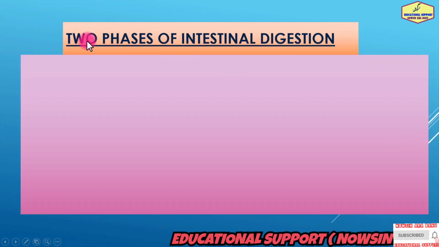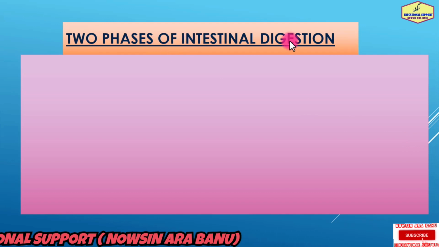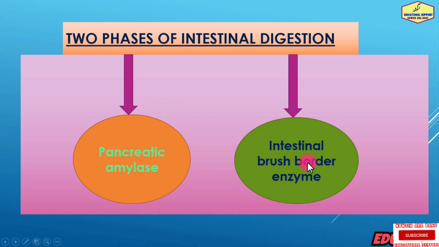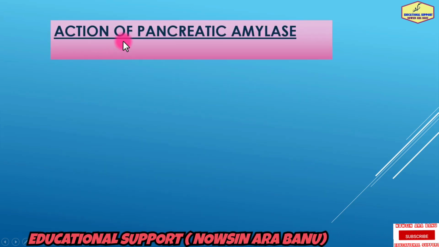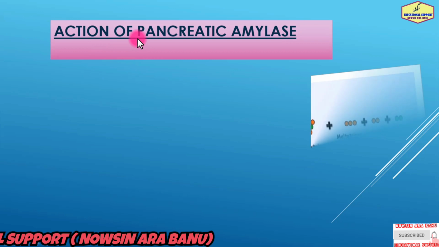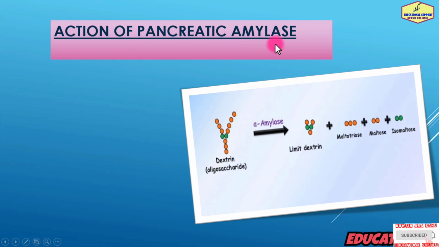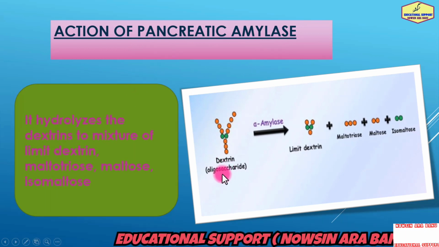There are two phases of intestinal digestion: digestion due to pancreatic amylase and digestion due to intestinal brush border enzymes. Pancreatic amylase is an alpha amylase. Its optimum pH is 7.1, like salivary amylase, and it requires chloride ions for activation.